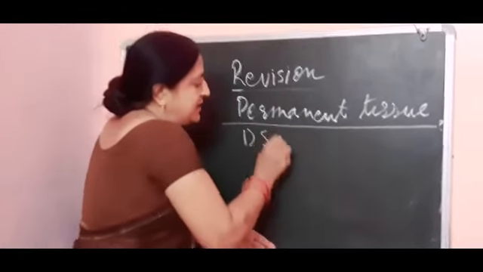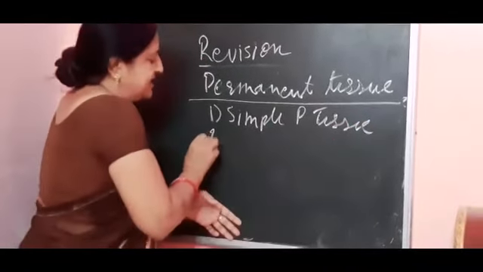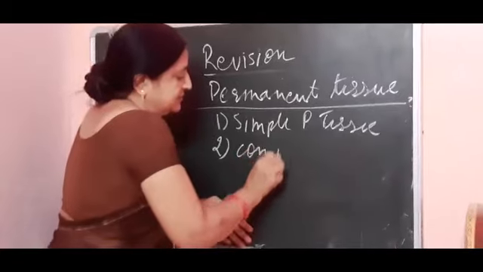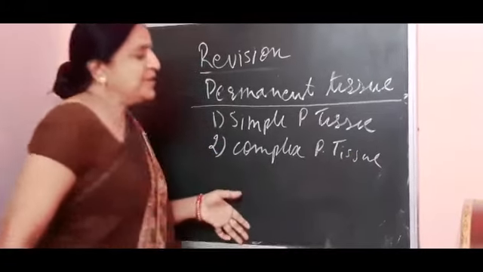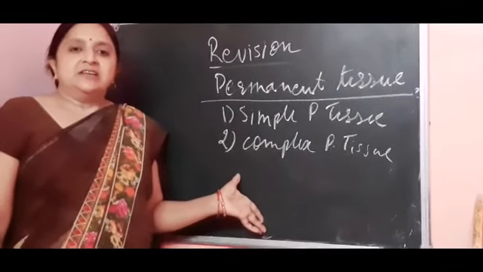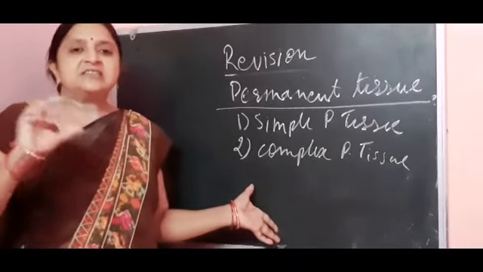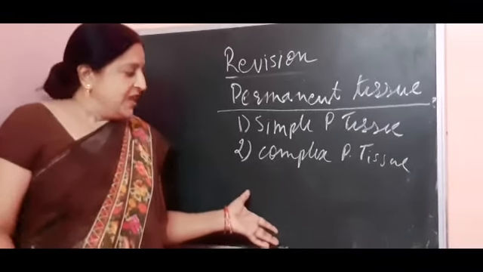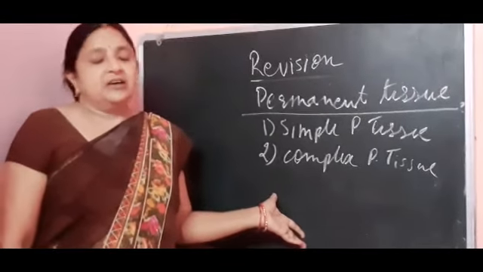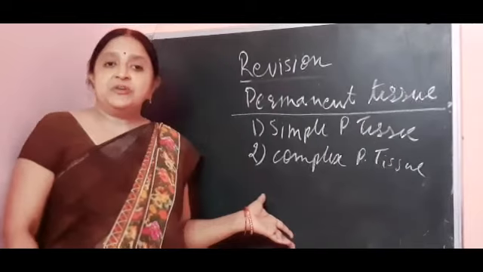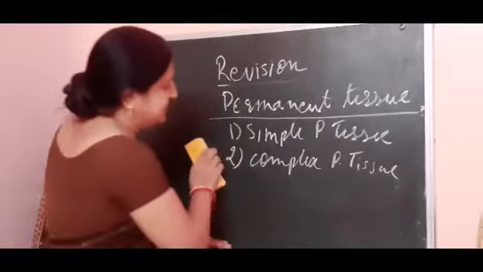First is simple permanent tissue, and second is complex permanent tissue. Simple permanent tissues means the tissues which are made up of similar types of cells, means cells having similar structure and function. And complex means the tissues which are made up of different types of cells.